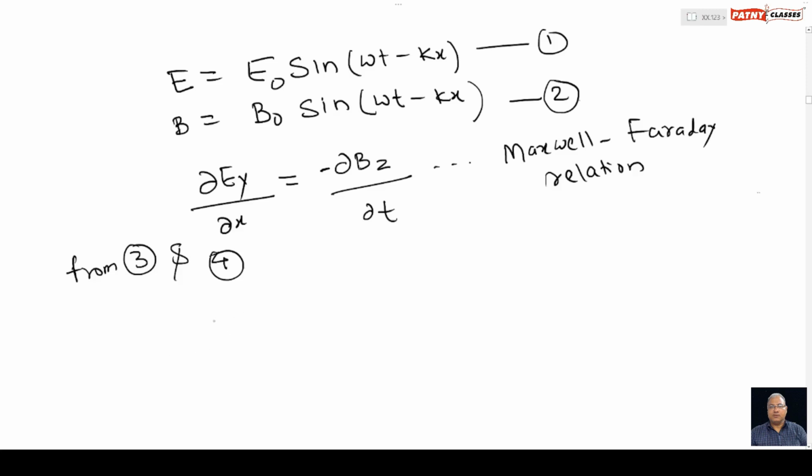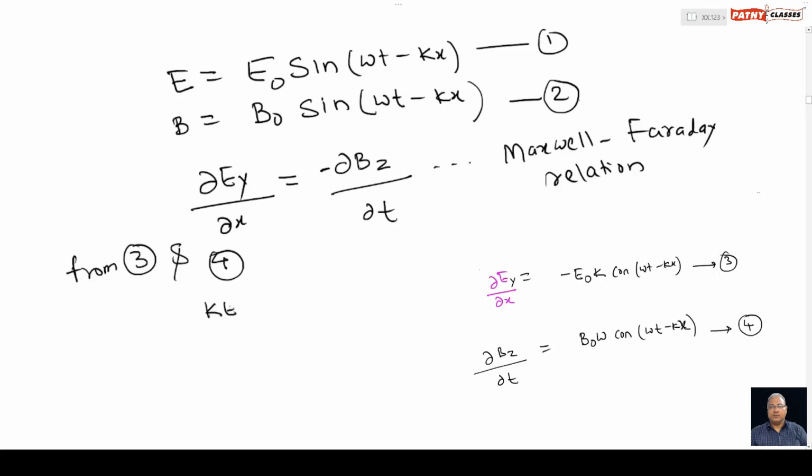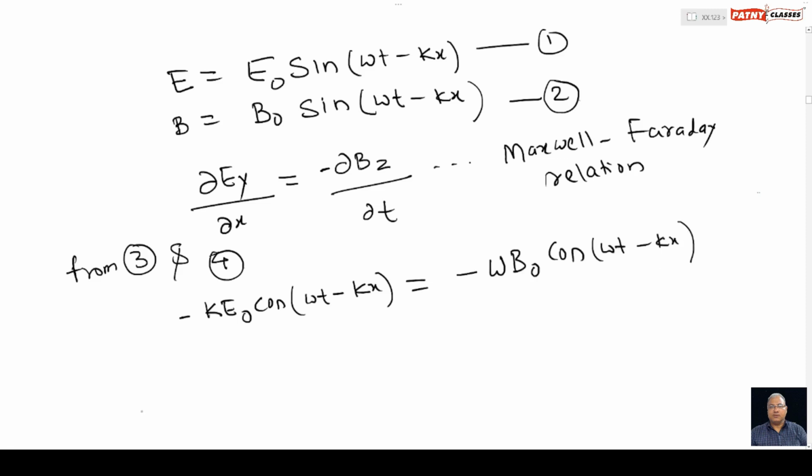From equations 3 and 4 we get k E naught cos omega t minus kx, this is equation number 3, minus, here was the minus, and from equation 4 omega B naught multiplied by cos of omega t minus kx. So we have equated equations 3 and 4 as per the Maxwell-Faraday relationship.